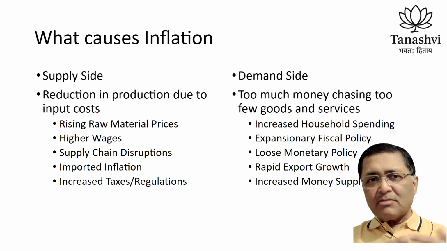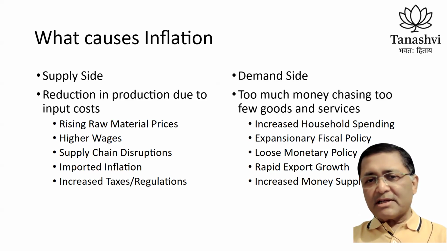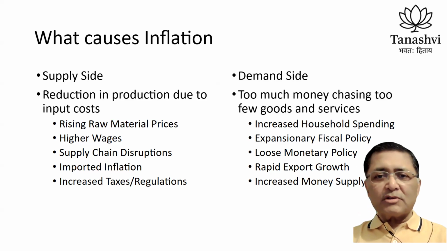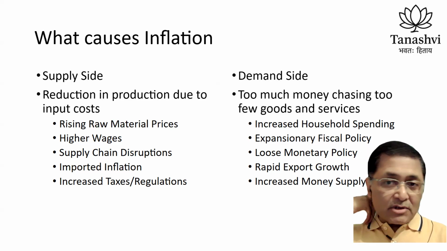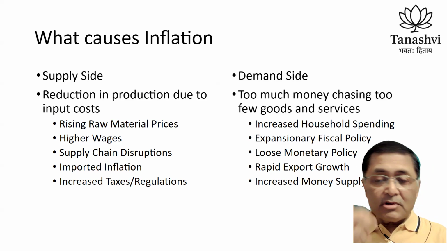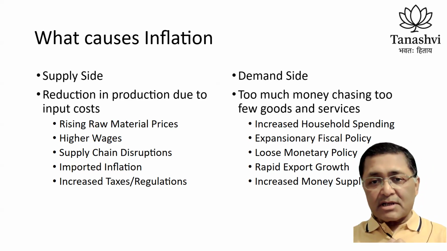So people get more money in their hands, they go out and spend more, and then the prices rise. And so increased household spending, expansionary fiscal policy, the government starts spending more. That spending mode is helped by rapid export growth and increased money supply. So these are the reasons why demand side inflation happens.